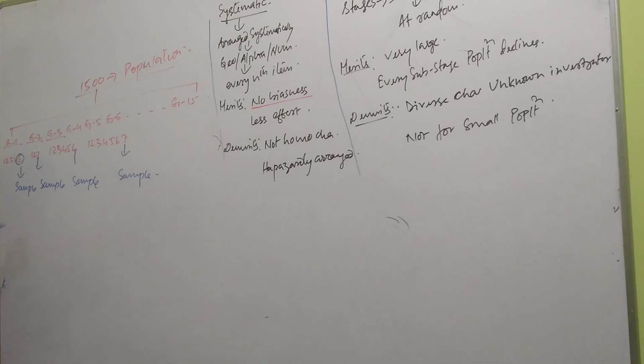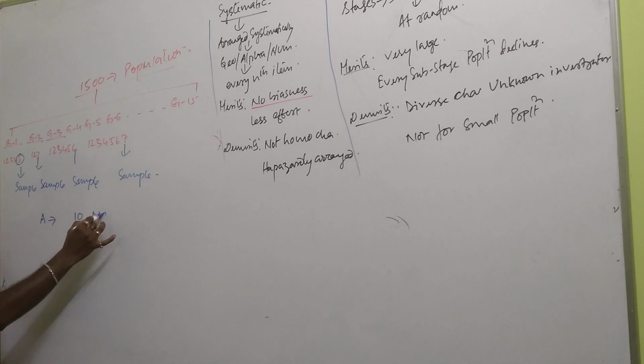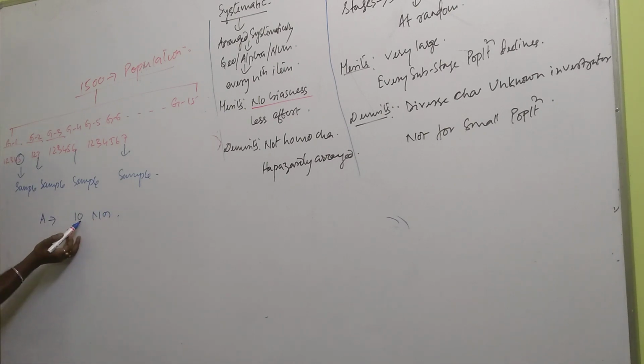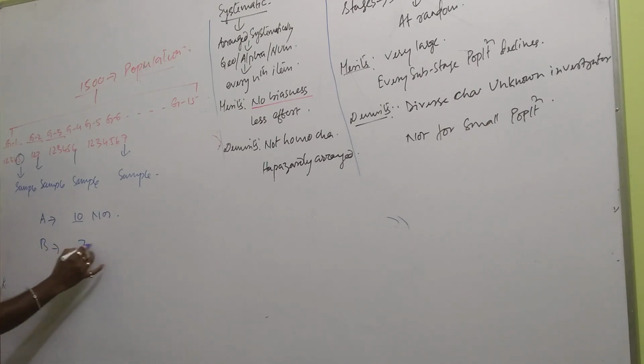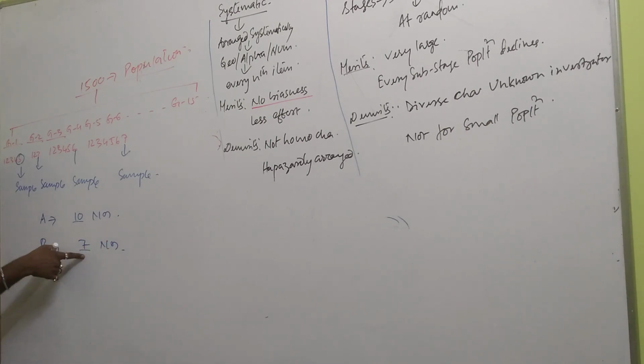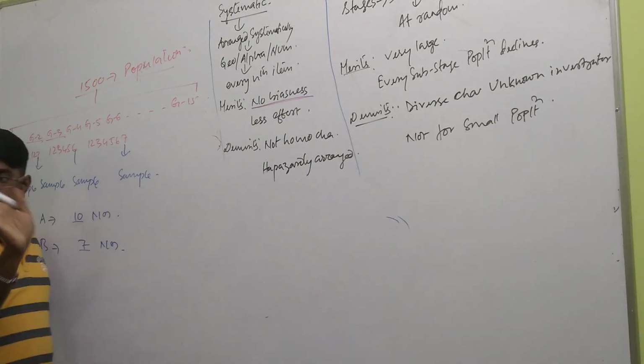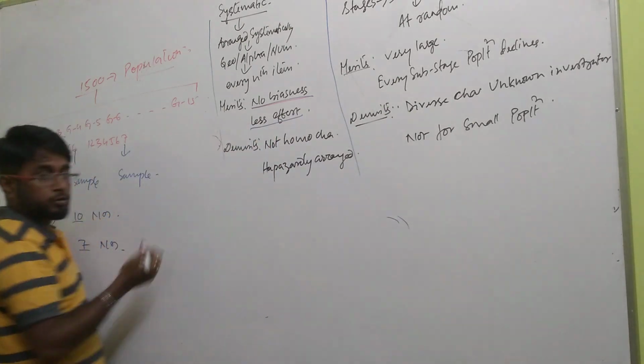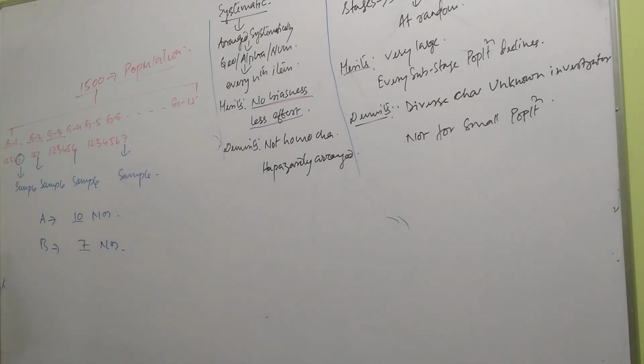Suppose a group is made of students with A, and there are 10 students. So the last one is automatically a sample. Suppose with B there are 7 students. So the last student is automatically a sample. Now the last student may be known to your teacher, may not be. So the biggest merit is no biasness. Second is less effort. Your job is to divide first, and after division there is no other work. After division, take the last item from each group.